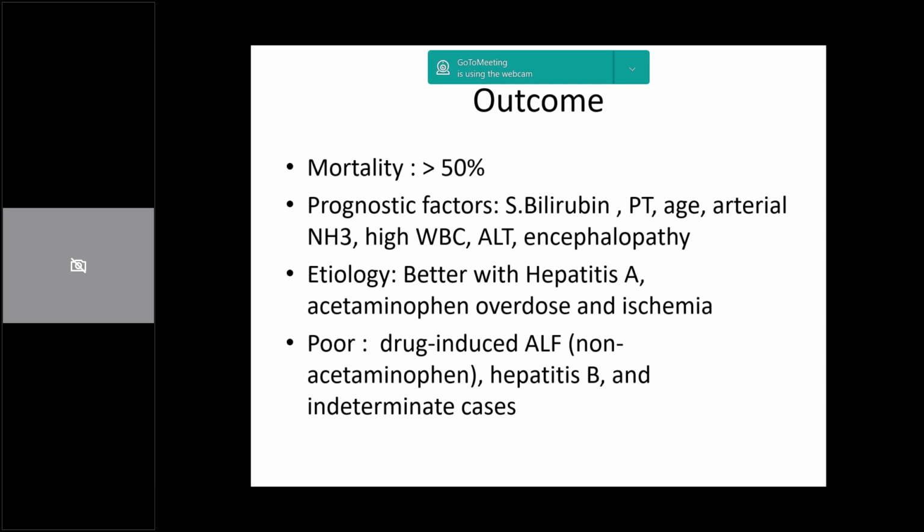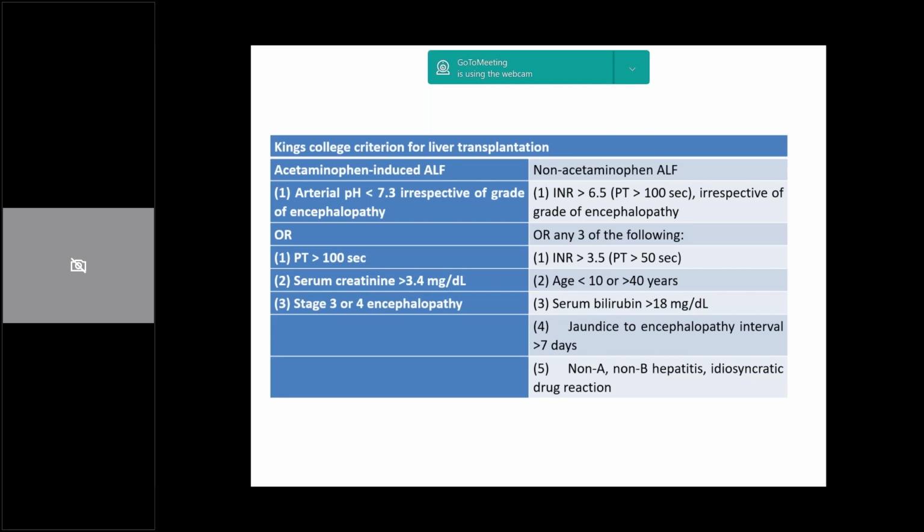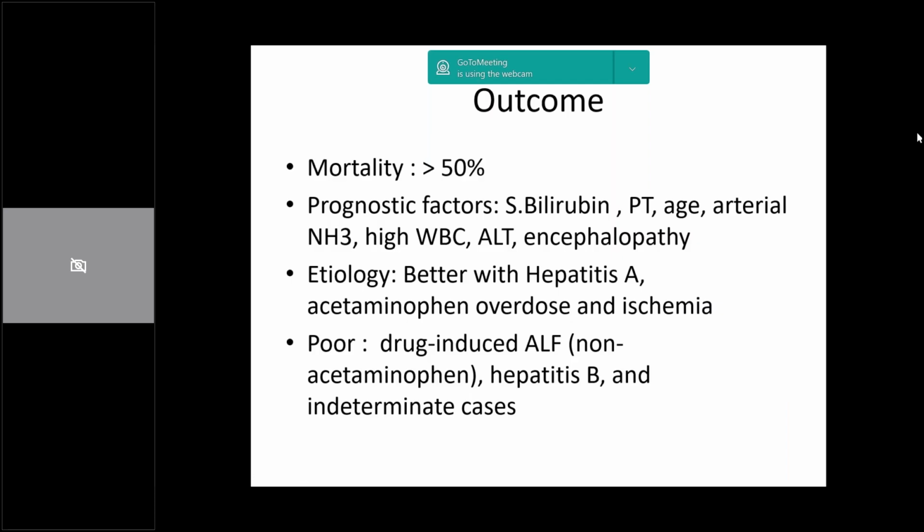And there are various criteria for liver transplantation. As you guys know, there is the King's College criteria whereby in acetaminophen-induced ALF, if the pH is less than the cutoff, or if the patient has concomitant increased PT, increased creatinine, and encephalopathy. This is for acetaminophen ALF, and in non-acetaminophen ALF, a prolonged prothrombin time, or a prolonged prothrombin time with extremes of age, hyperbilirubinemia, FHF with non-A, non-B hepatitis. So these are essentially some criteria.